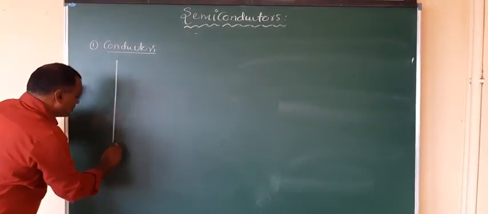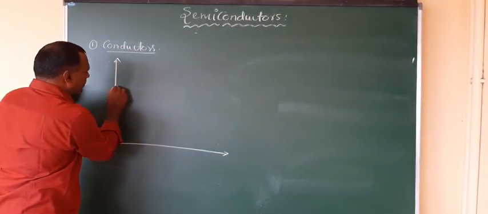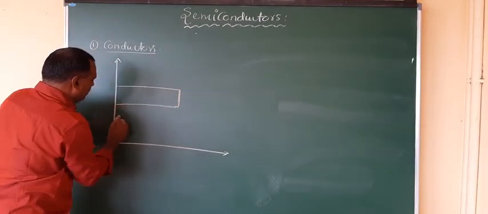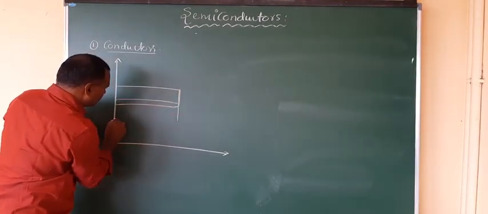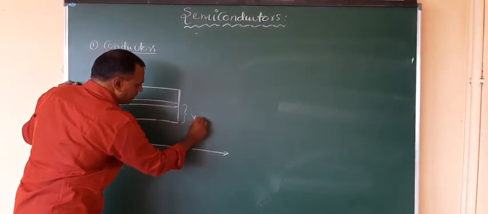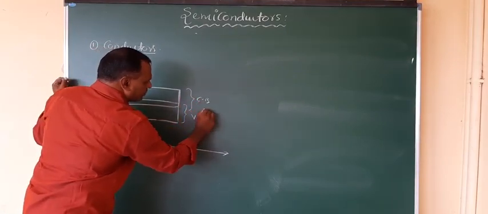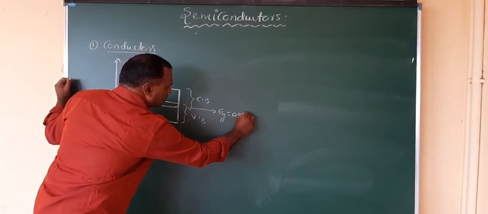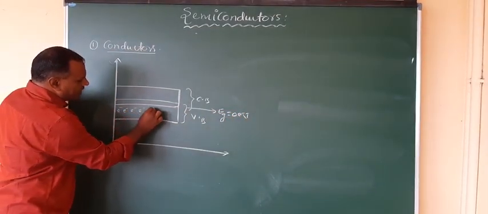I am representing this somewhat bigger. See this: this one is the conduction band, and over this you have the valence band. Up to this it is VB, and up to this it is CB. Here the energy gap is 0 electron volts, and electrons exist in the valence band.